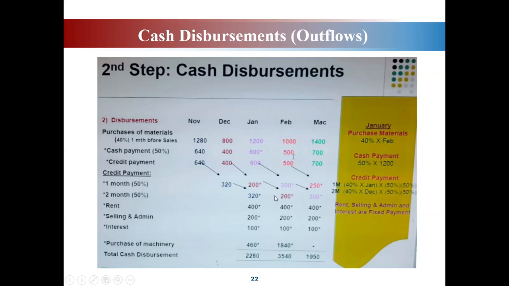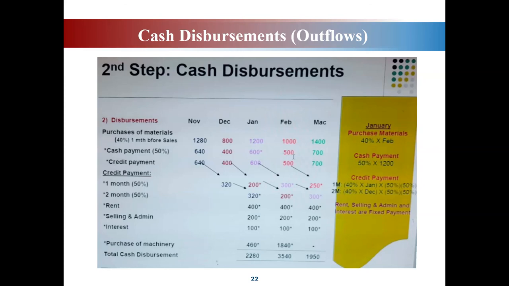Boleh? Okay? So yang ni you tahu kat mana tadi? For February ni, second month ni you pay for what? You pay for December. Sebab this one is credit payment for the last 2 months. Maksudnya last 2 months, January, December lah. Credit payment for December. Okay? You bayar 50% in January. The balance 50% you bayar in February.